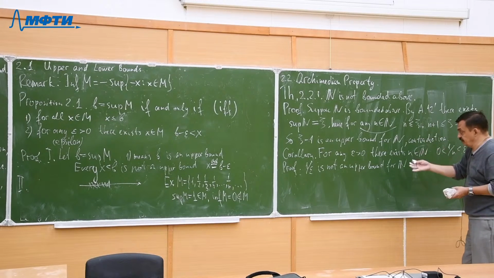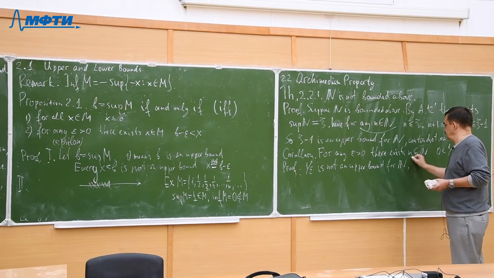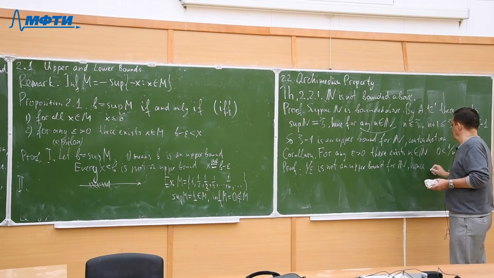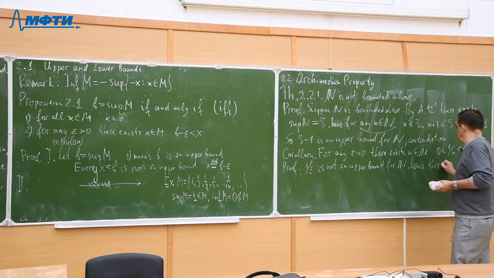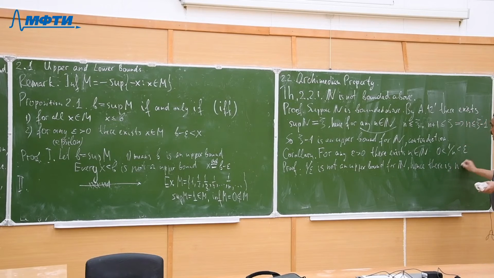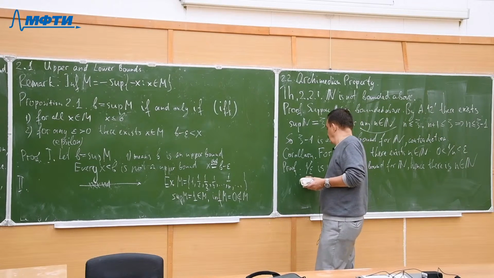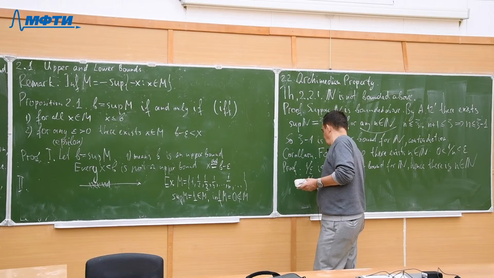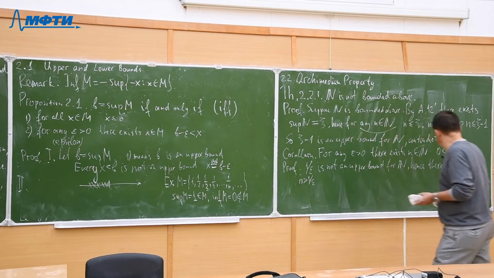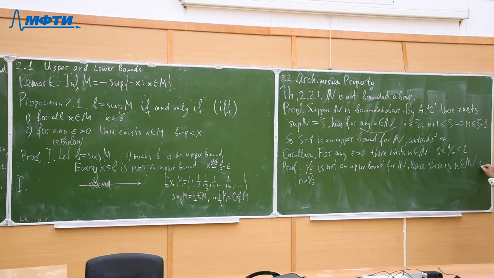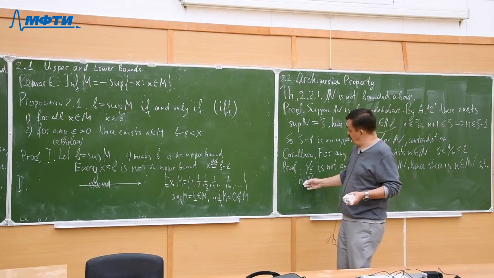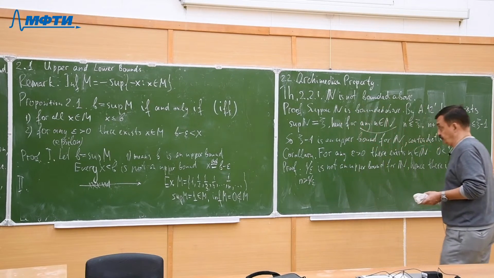Since it is not an upper bound, hence there is n natural such that n is greater than 1 over epsilon.